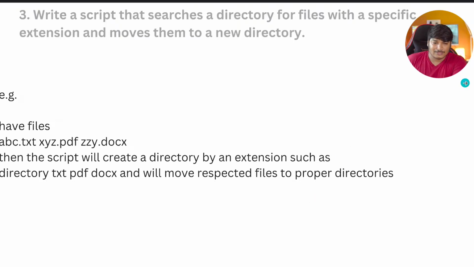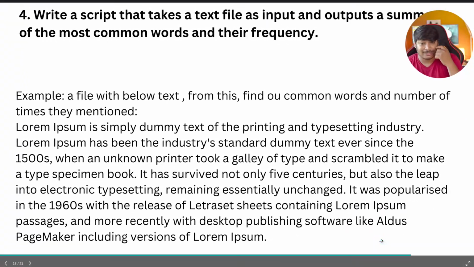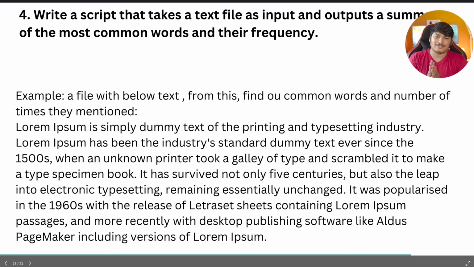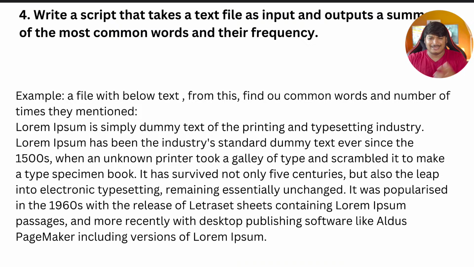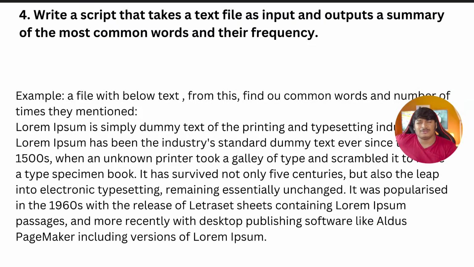Now the next one is: write a script that takes a text file as input and outputs a summary of the most common words and their frequency. Suppose you load up some text. Here we have a lot of words: eat, printer, took, ABC, whatever it is. I want to see how many common words there are, the most common words here and their frequency.